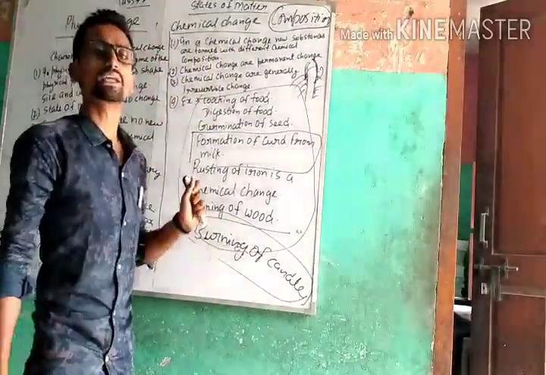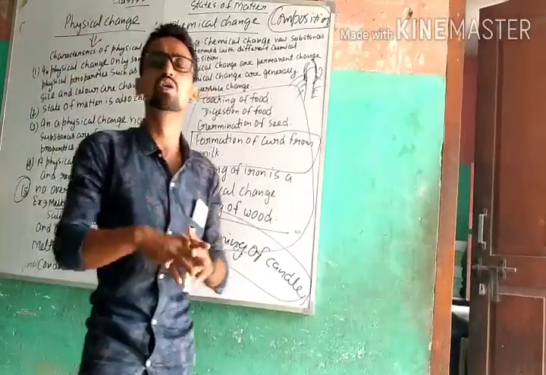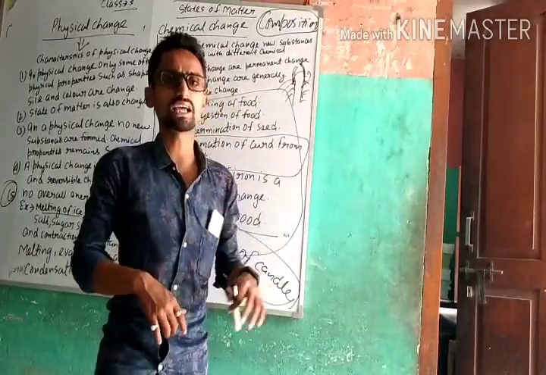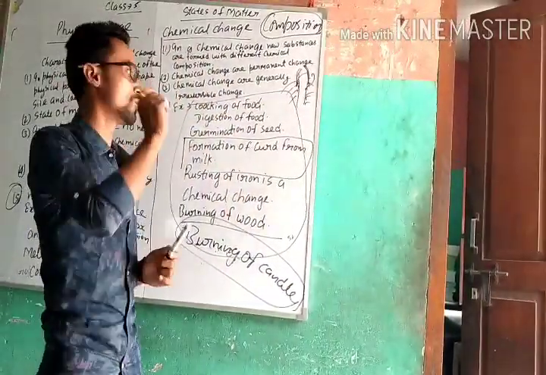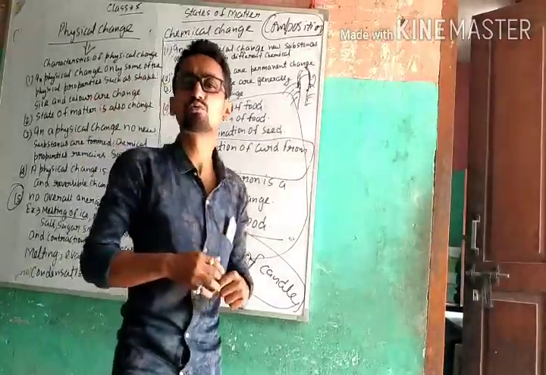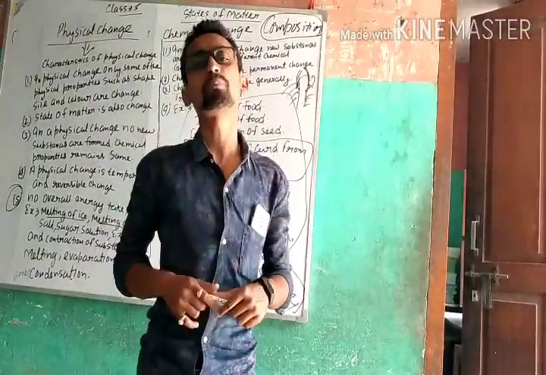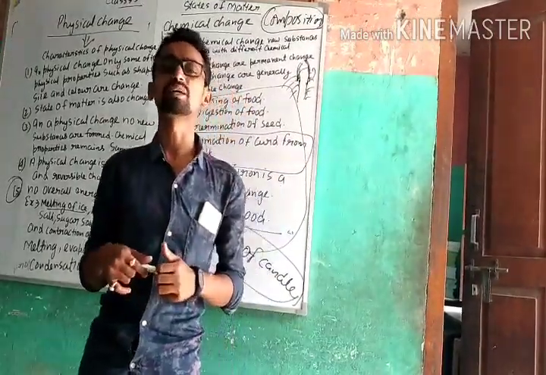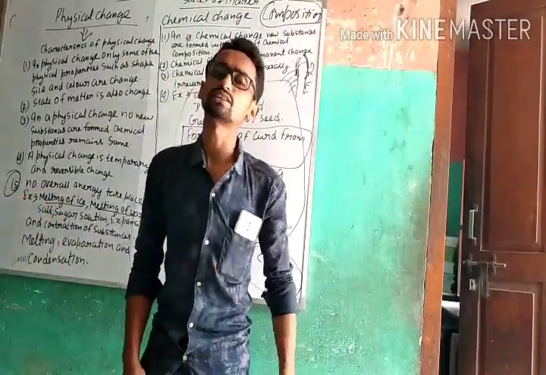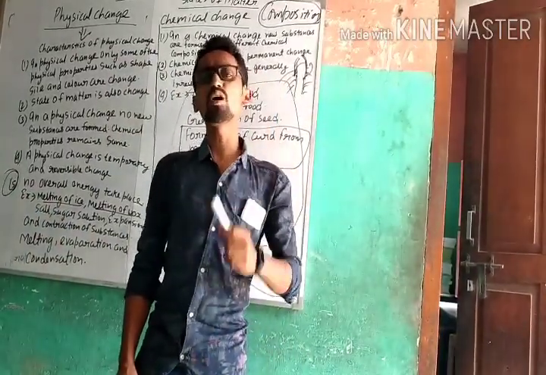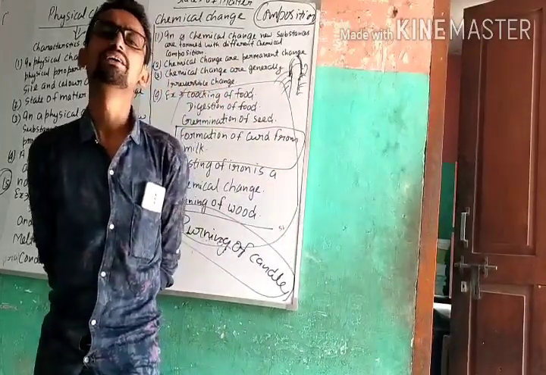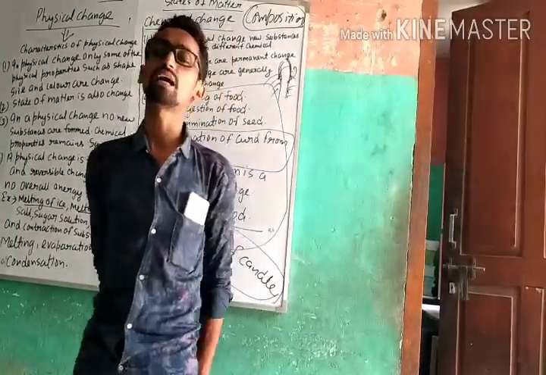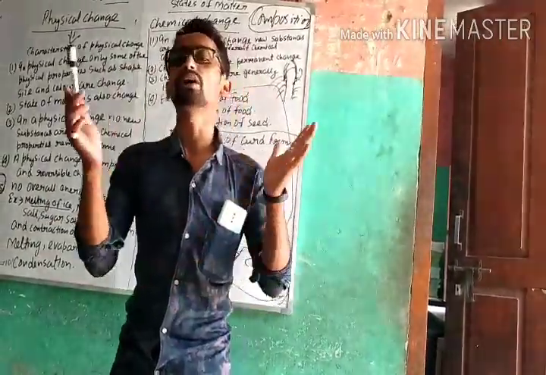Now you have to do homework for this chapter. Classify different types of changes and explain why they are considered physical changes. You have to do the homework at home. For example, why digestion of food is a chemical change, why burning of paper is a chemical change, why germination of a seed is a chemical change. And why melting of wax is a physical change, why glowing of a bulb is which change, and why. Just like that, you have to prepare a chart.